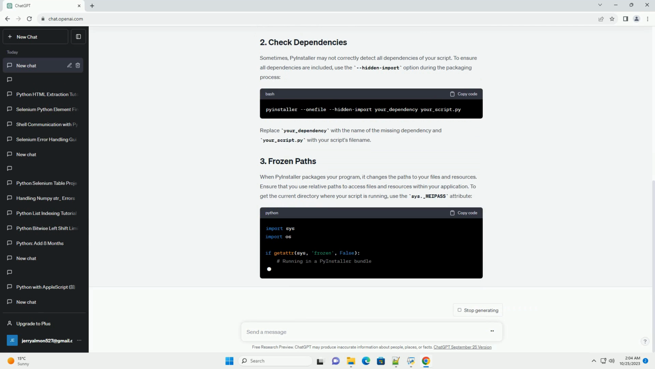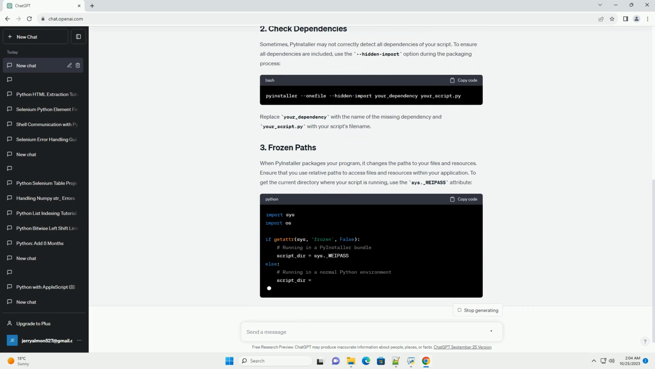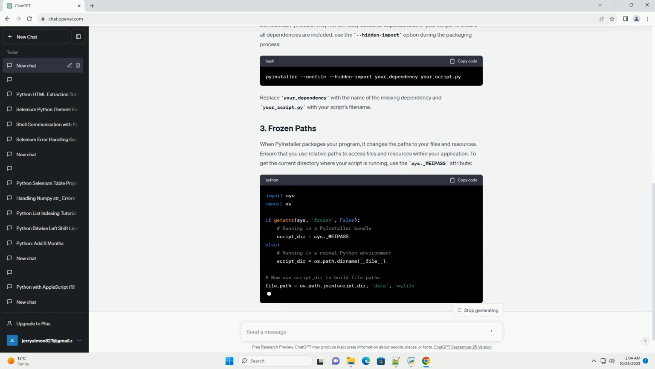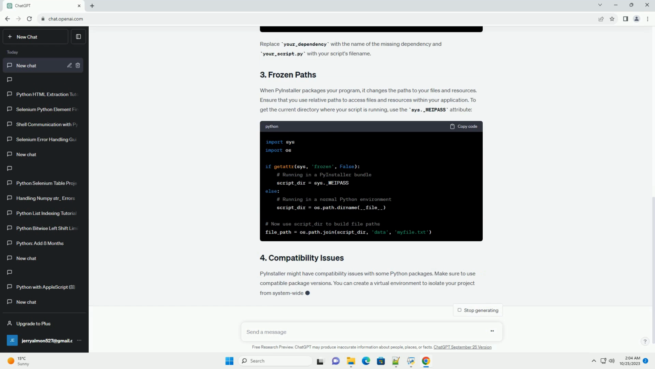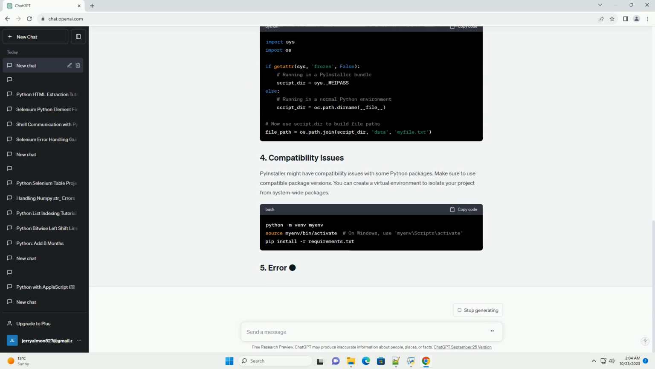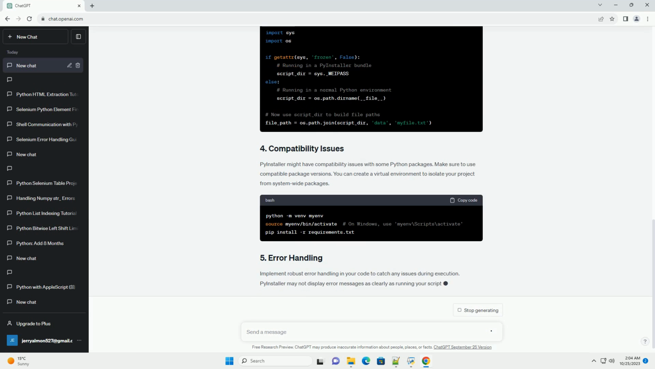Before diving into troubleshooting PyInstaller, ensure that your Python code works correctly when executed normally. Fix any issues or errors in your code before attempting to package it.